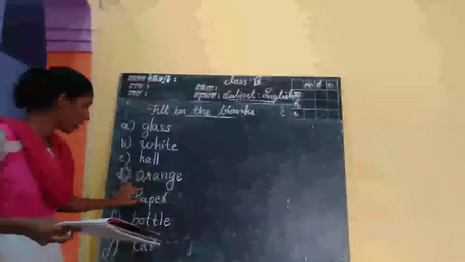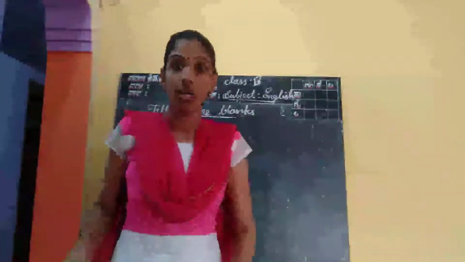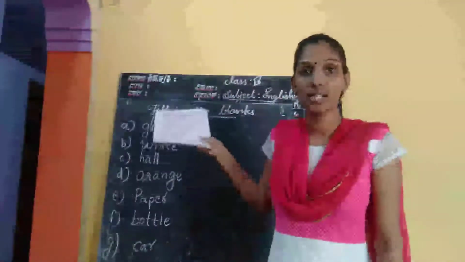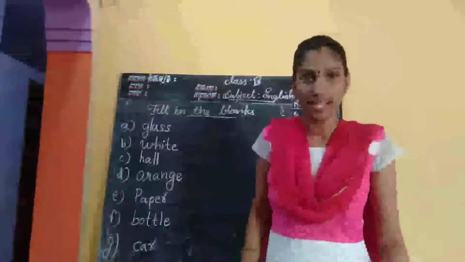Like the same in all the sentences, the answers glass, white, hall, orange, paper, bottle and car describe another noun. That is why we say these nouns are used as adjectives.